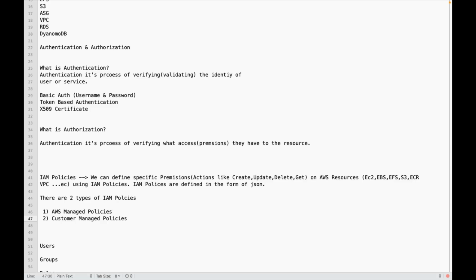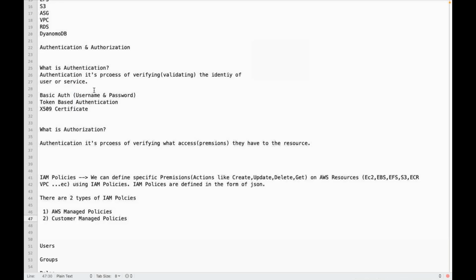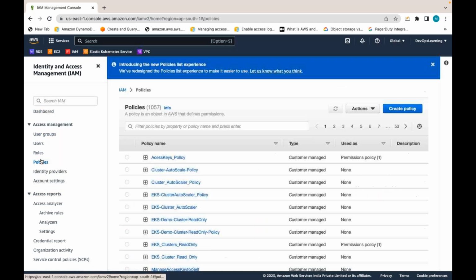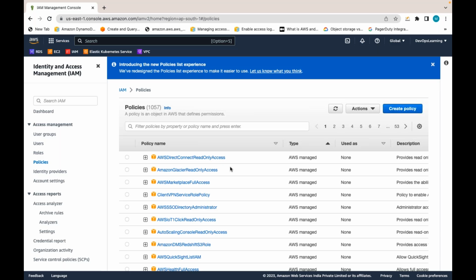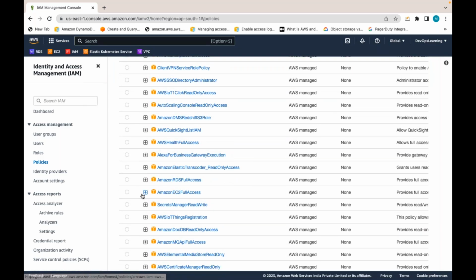If you go to IAM, IAM is a global service, guys, which means the access to the AWS resources you are defining globally using IAM. If you go to IAM, there is a policy section. You can see there is a type, right? AWS managed. There are a lot of AWS managed policies. If you see, there is something called Amazon EC2 full access. Let me expand this one. This is one AWS managed policy in IAM.